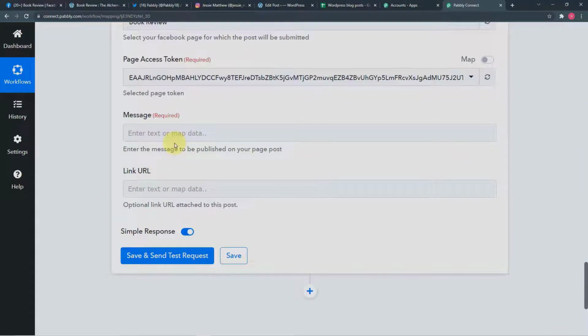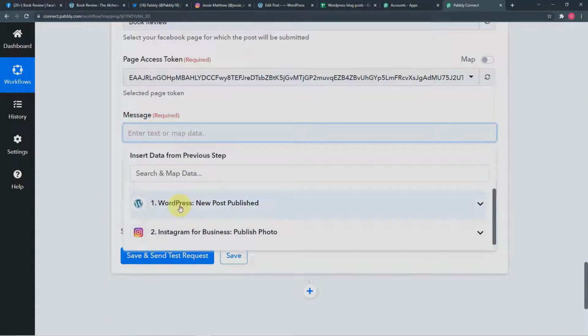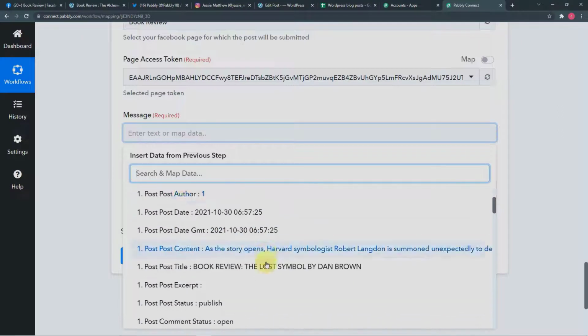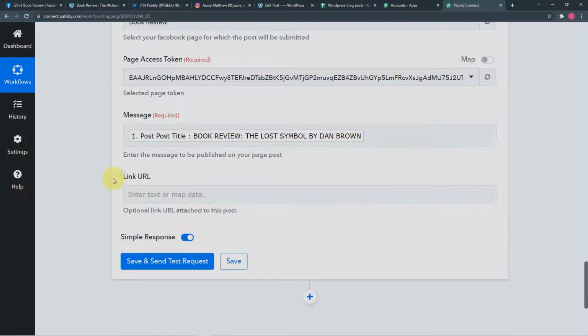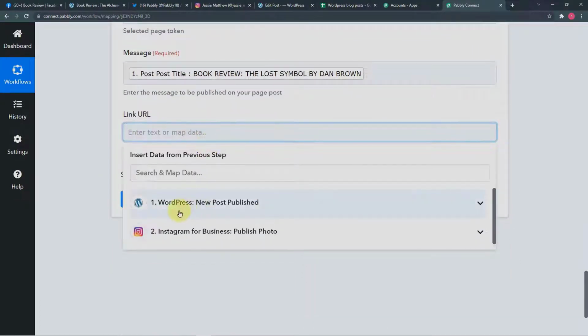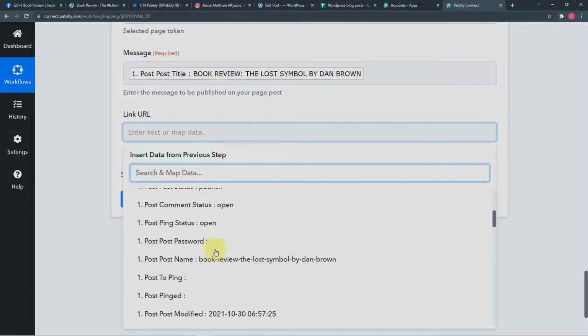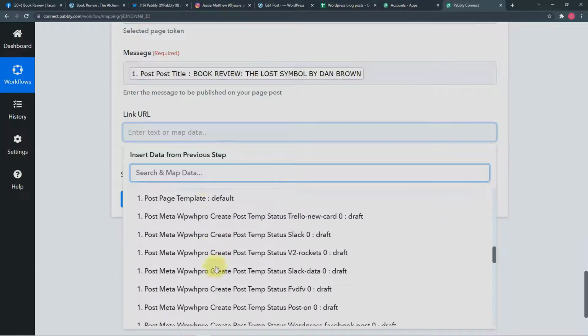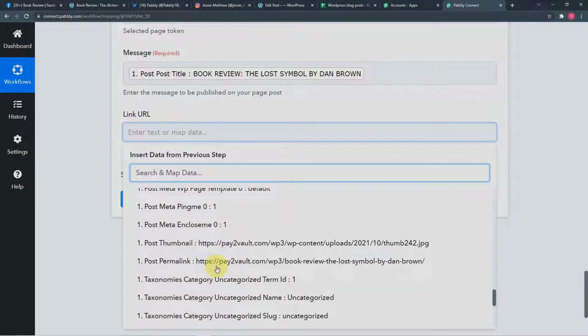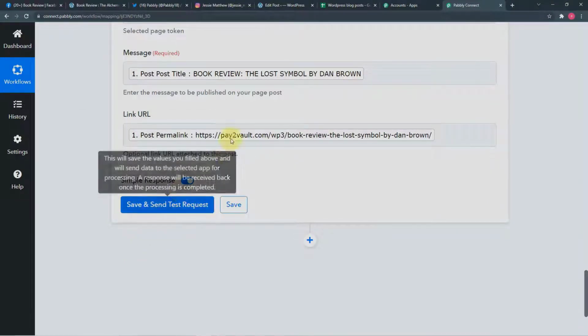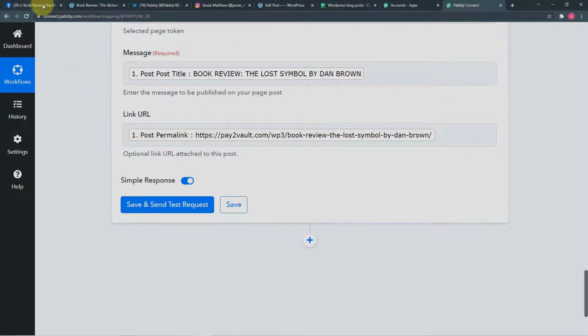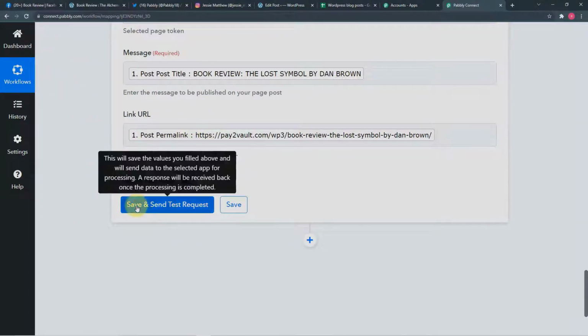Okay, and in this message I am going to map the message which we'll find in WordPress. So here I am going to map the blog's title like this, and in this link URL we are going to paste the link of the WordPress blog, which is here. On this WordPress option you will find the WordPress blog's link here. So this is the link. Okay, now I'm going to click on save and send test request here, and this same information is going to be posted here on the Facebook page.